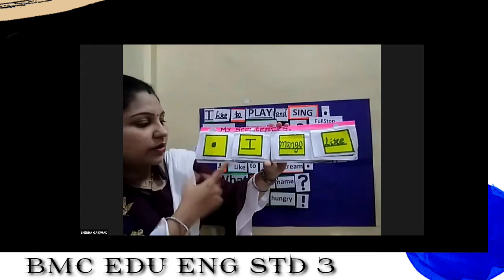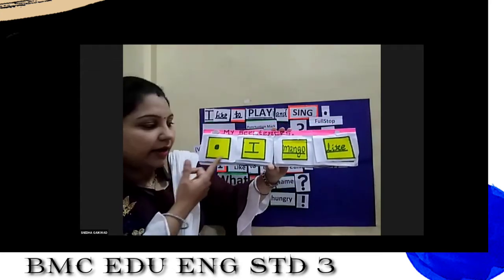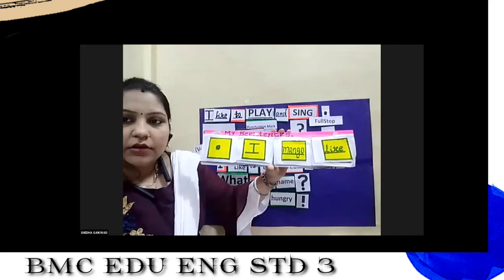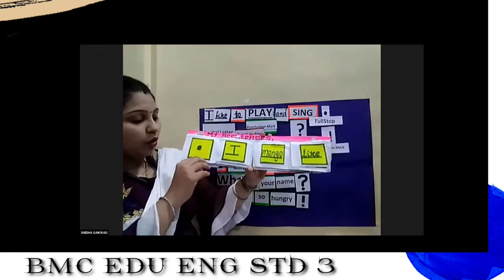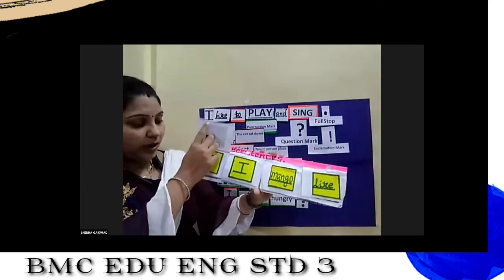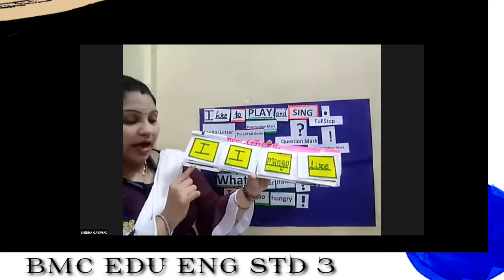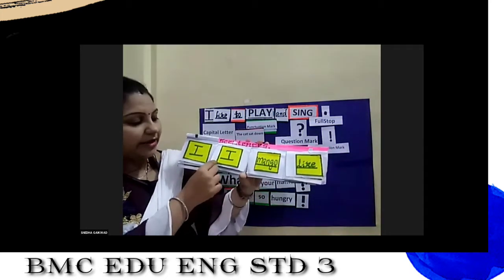See, what is the first one? The full stop is there in the starting, then I mango like. So I mango like is not a correct sentence. So we have to rearrange this. Yes. So what will be the first one? First one is I. Yes, very good.